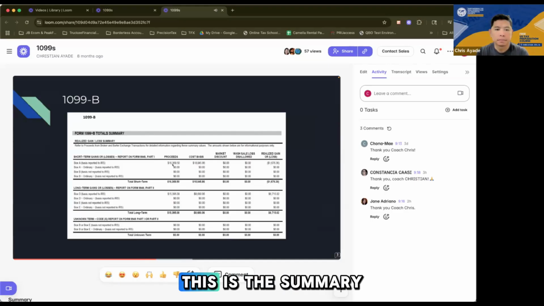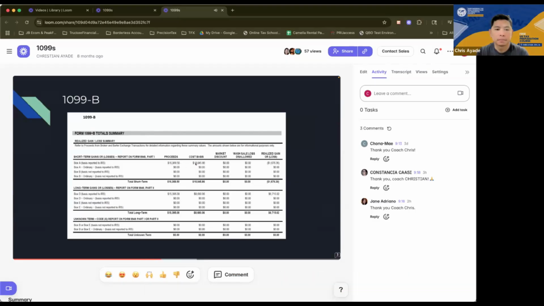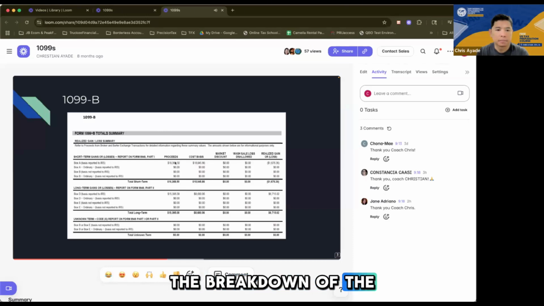And if you look at it, this is the summary of box A, 16,399.50 in this example, but this could be composed of several stocks, right? So there could be a breakdown. But in practice, what we usually do is just take the entire amount and then we attach the breakdown of the stocks as a PDF, if I remember it right, for ProSeries tax software.